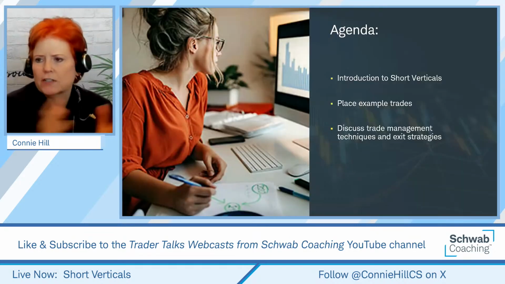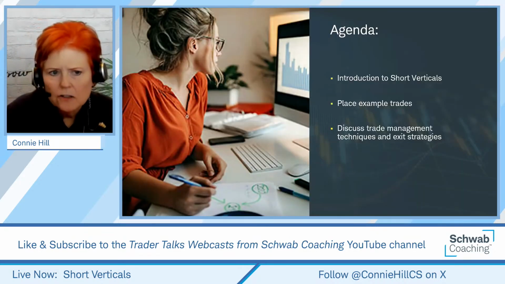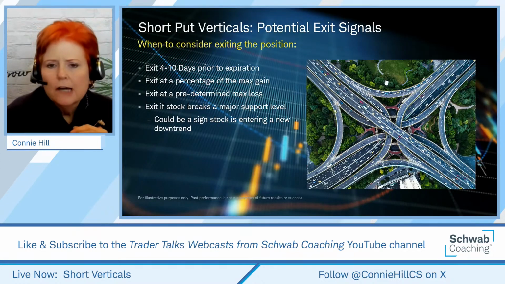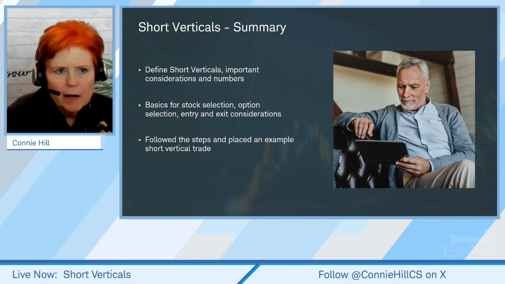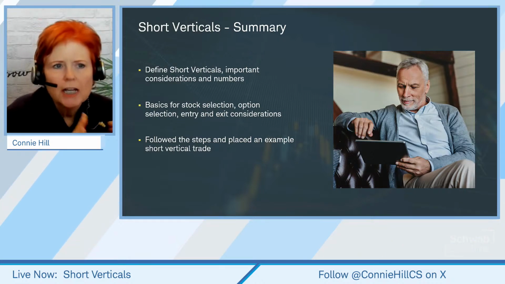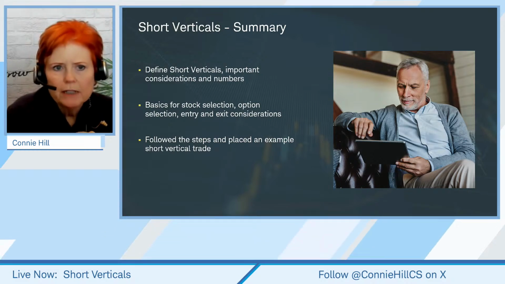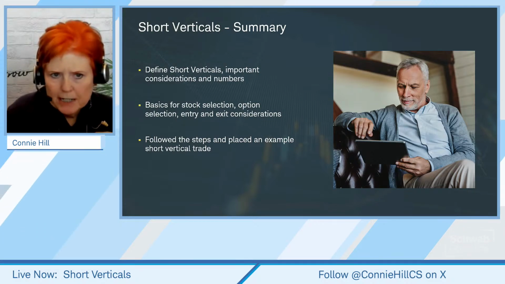All right, I apologize for the issues that we had here with our sound. That was not fun. But let me just give you a quick summary. We did a couple of new trades, 2 new short put verticals. We're looking a little bit more bullish. Marvell, we did a 65.60 short put vertical. PANW, we did a 195 or 190.185, I believe is what we ended up with on the strike prices there.